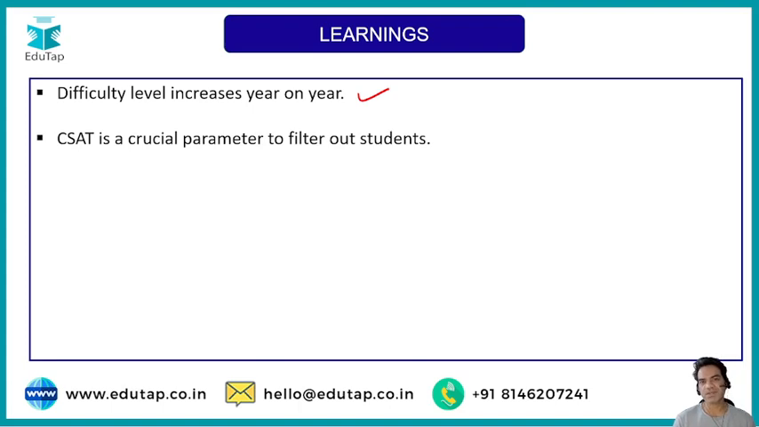First of all, you need to understand CSAT has become a crucial parameter to filter out students. About 5 to 6 lakh aspirants appear every year, and at least 60% of them are not able to get across the prelims, many of them due to the CSAT part. Although it's a qualifying paper and you don't have to be the topper, you at least need to score 33% marks. So it's a crucial parameter for filtering out students.